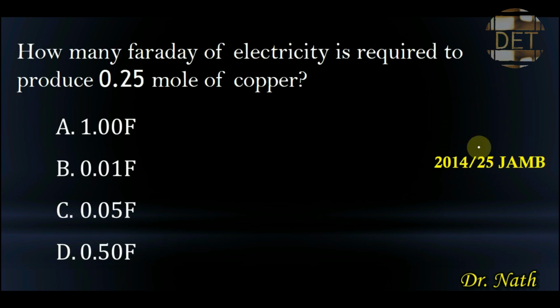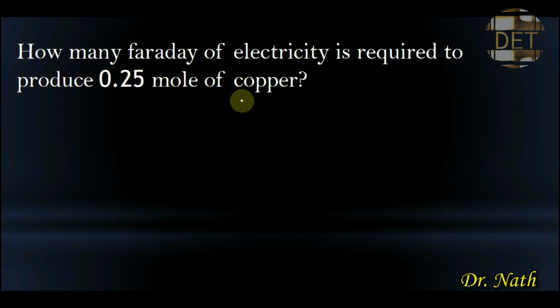To take us further, let's look at this 2014 JAM question 25. The question is, how many Faraday of electricity is required to produce 0.25 moles of copper? A, we have 1 Faraday, B, we have 0.01 Faraday of electricity, C, we have 0.05 Faraday of electricity, and D, we have 0.5 Faraday of electricity.